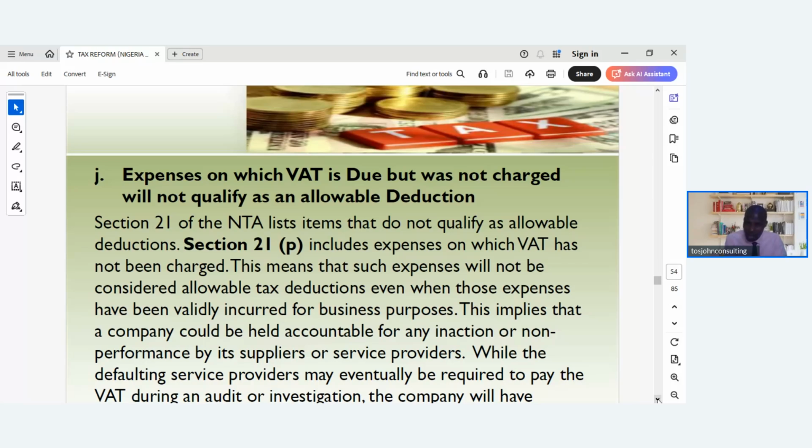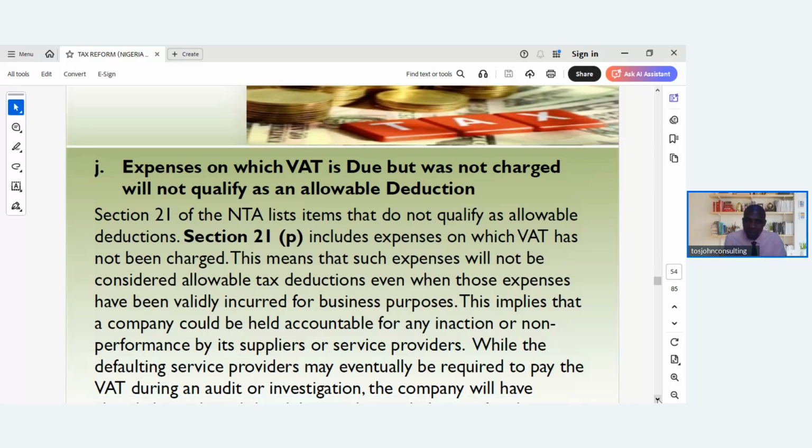You can see what we are saying. This implies that a company could be held accountable for any inaction or non-performance by its suppliers or service providers, while the defaulting service providers may eventually be required to pay the VAT during an audit or investigation.